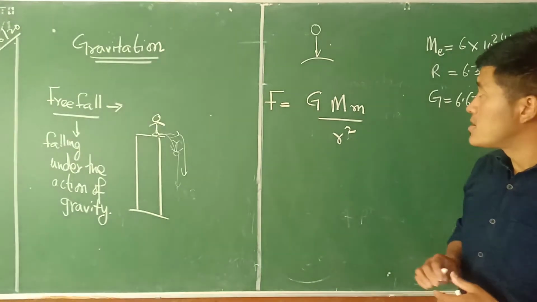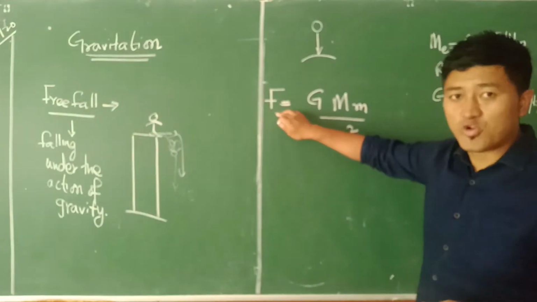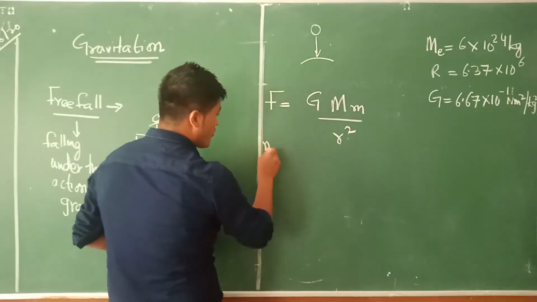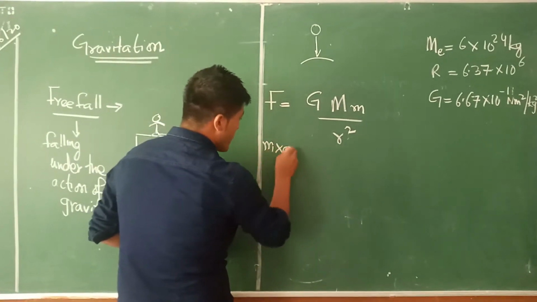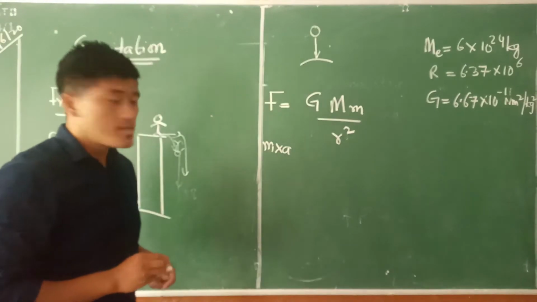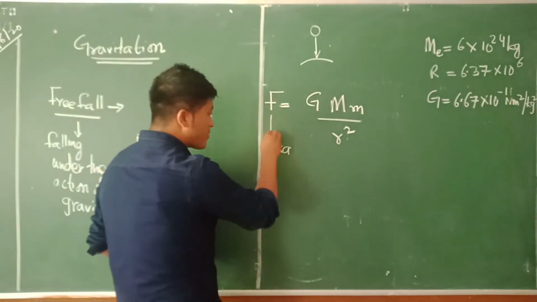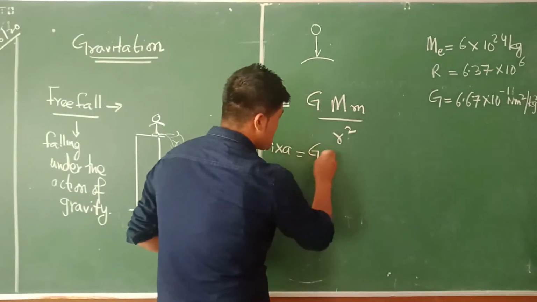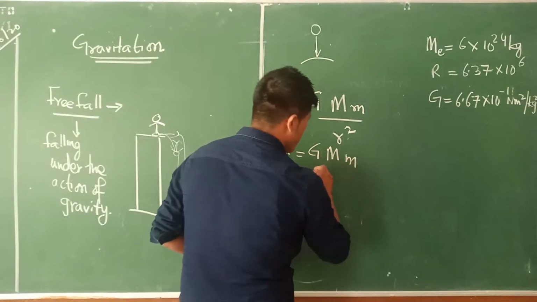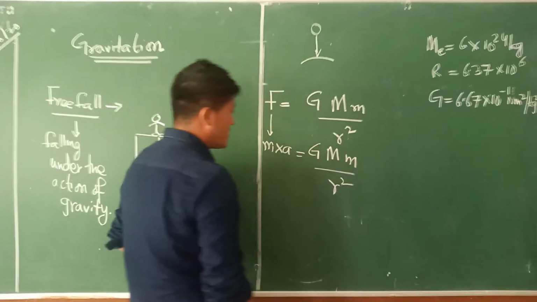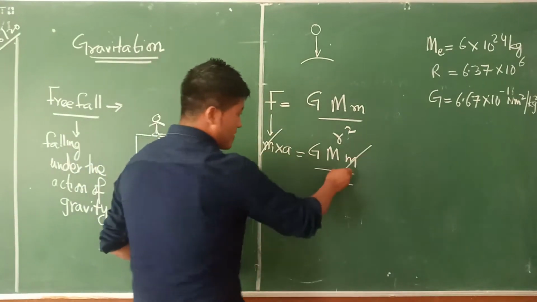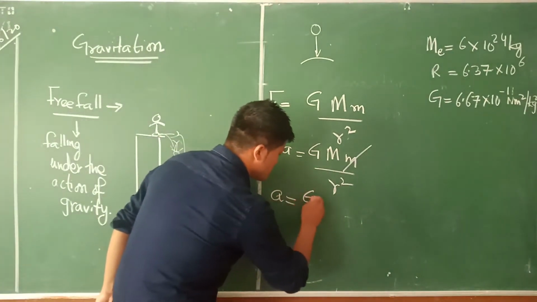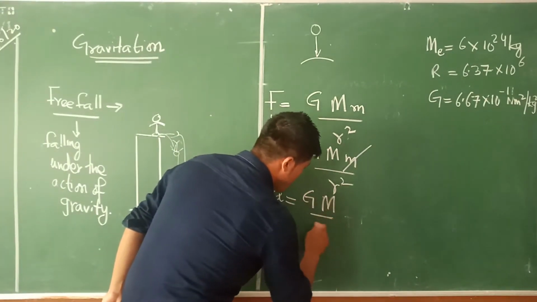Okay? Now, according to Newton's second law of motion, force can also be written as mass into acceleration. Now this force, mass into acceleration, I can also write as G capital M small m divided by r squared here. Now this small m and this small m cancel, and we get this particular acceleration a equal to G capital M divided by r squared here.